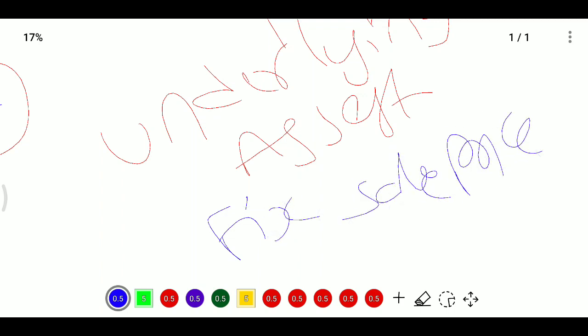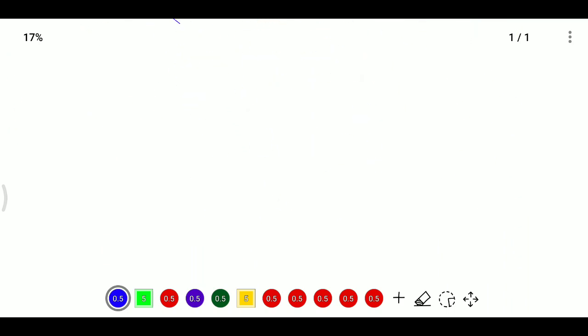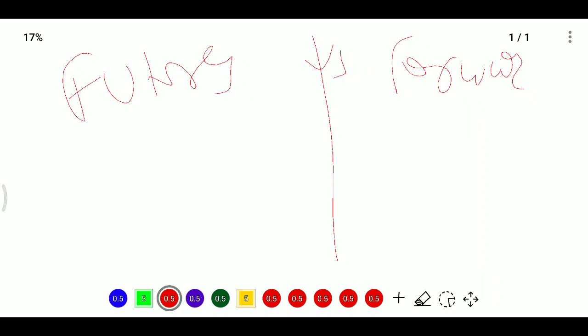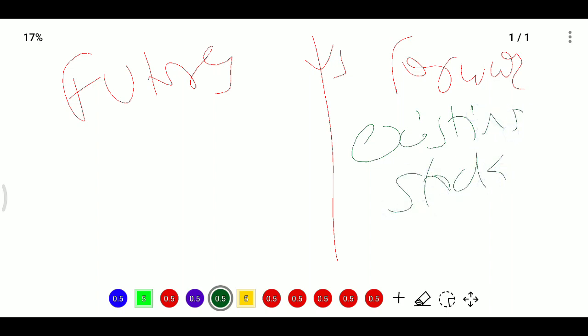Now we are discussing futures and forwards. So in futures, if you already have an existing stock, what is the risk? The price decreases, so you will get a loss. So to avoid that loss, you need to fix the sale price today itself. There is no problem in the future. If the price decreases, can we use this feature? Yes, we can fix the price at whatever price we want.